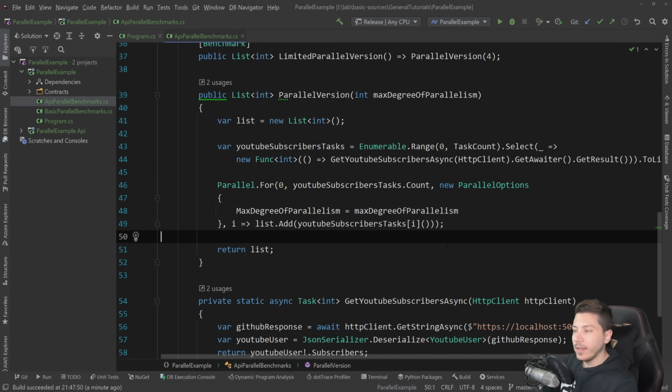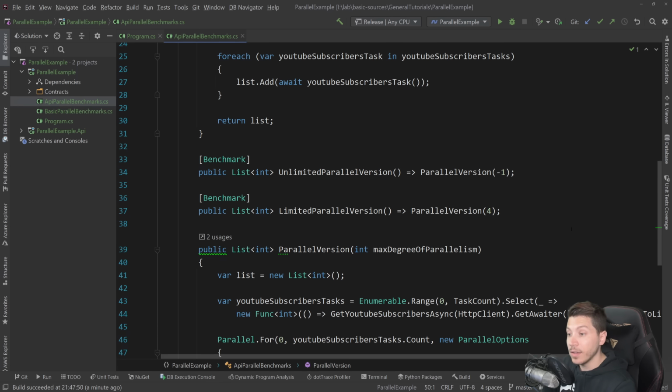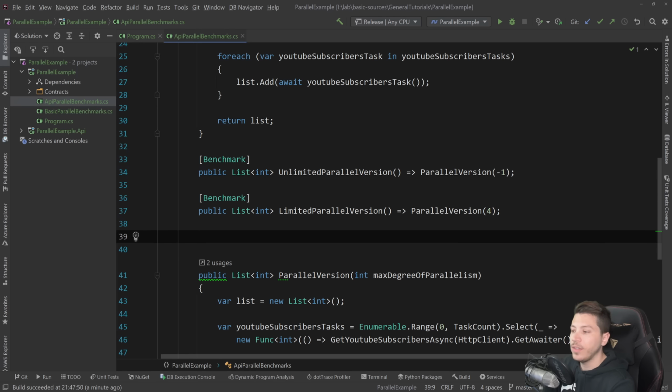Now that's great and all, but there's actually another way to do concurrent requests without using the Parallel class, and that is with the Task.WhenAll method. And that's a thing we've talked about in this channel before, but now I want to put it in perspective, because WhenAll is fundamentally different than what you would have if you did Parallel.